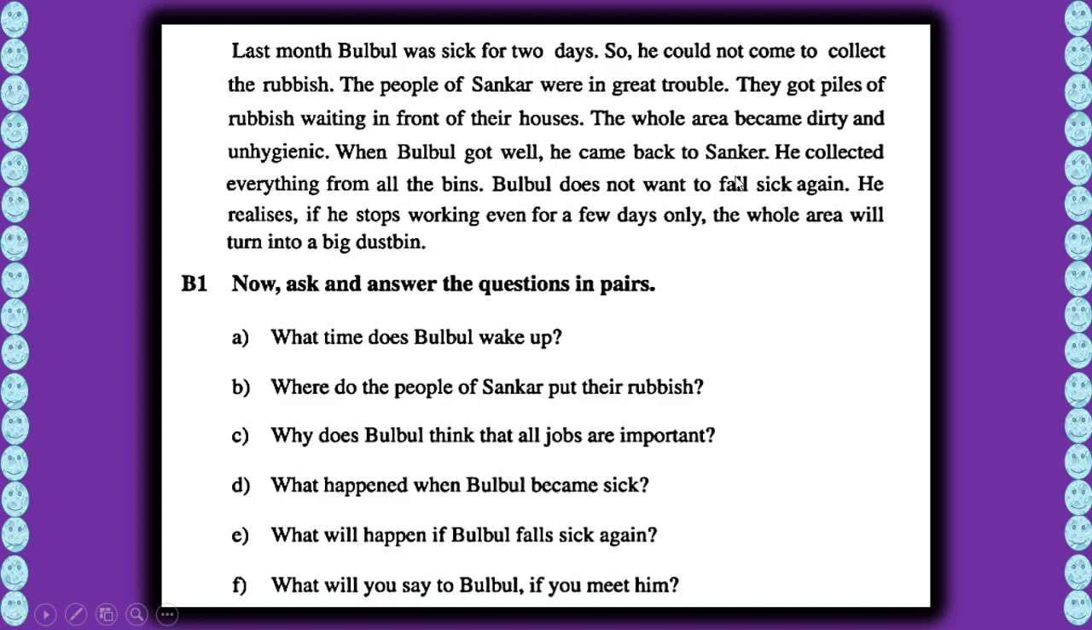What will happen? Here, look, Bulbul doesn't want to fall sick again. Why? He doesn't want to fall sick again, because he thinks that if he falls sick again, then he will stop working, and if he stops working even for a few days, then the whole area will turn into a big dustbin. That's why if Bulbul falls sick again, this line will be the real answer. The whole area will turn into a big dustbin.